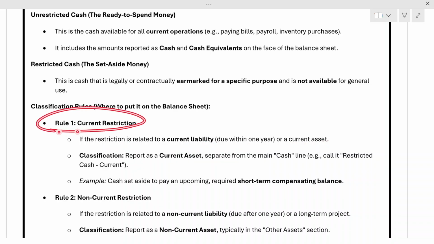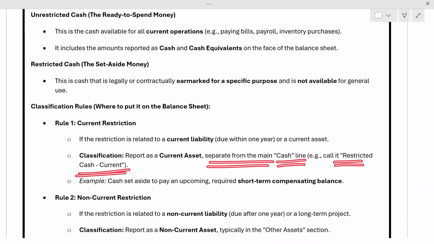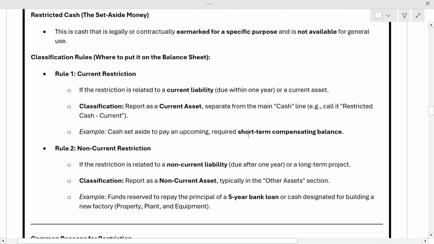Basically this restriction is for 1 year, and the classification will be as a current asset, because you have the money but you can use it only after the restriction, not right now. So you will say this is a current asset, and it will be shown as a separate line item from cash, called restricted cash. If you see any company's balance sheet, you will find this line item there.